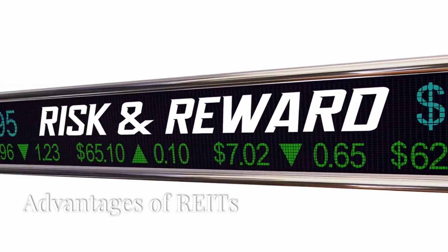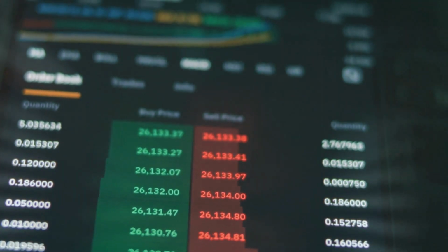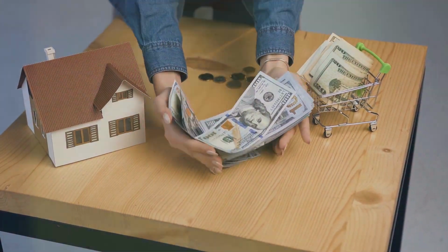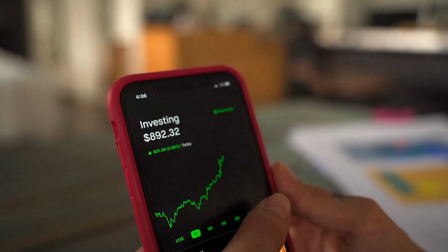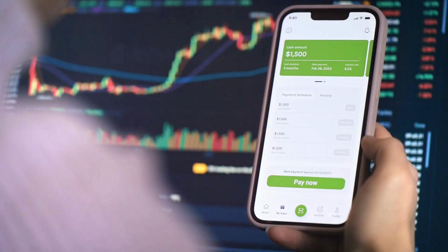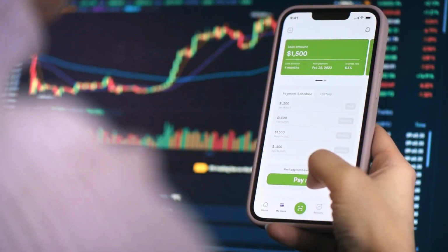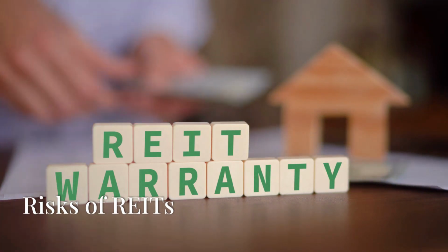Advantages of REITs. Liquidity. Unlike direct property investments, REITs can be bought and sold on the stock market, making them a more liquid real estate investment. Low capital requirements. Investors can buy shares for as little as a single stock price, often less than $100. Dividend income. REITs provide a reliable source of income, with regular dividend payments that are often higher than most stocks or bonds.